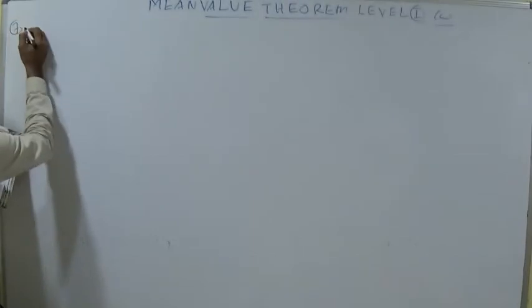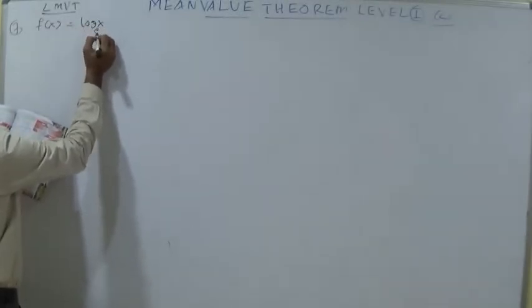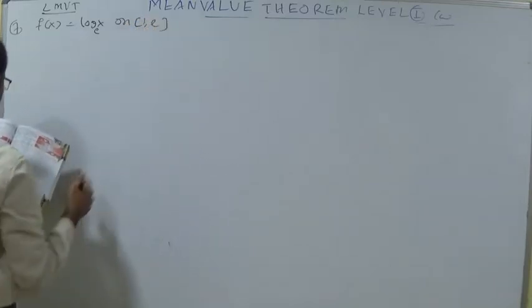Depends upon Lagrange's mean value theorem. Seventh one: the value of c of Lagrange's mean value theorem, LMVT, for f of x equal to log x, to the base e, on the closed interval 1 comma e. You should calculate the value of c.